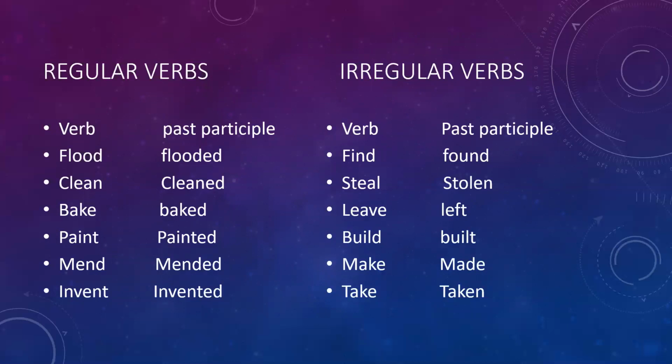And now come to the next slide. Irregular verbs are those which follow a different conjugation pattern like find, found, steal, stolen, leave, left, build, built, make, made, take, taken. Now you notice that their past participle have followed a different pattern.